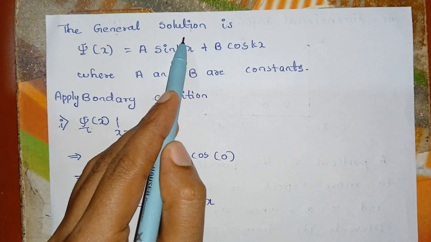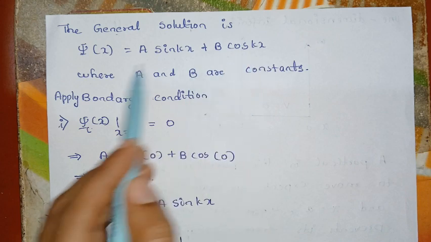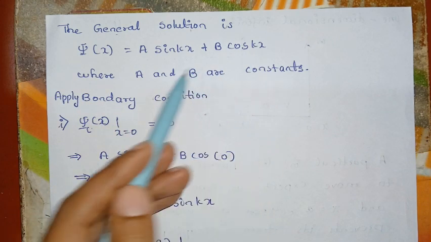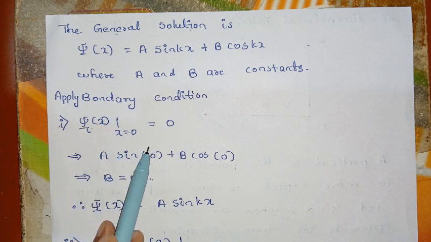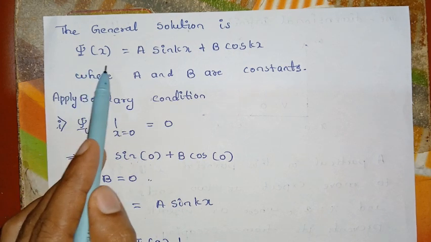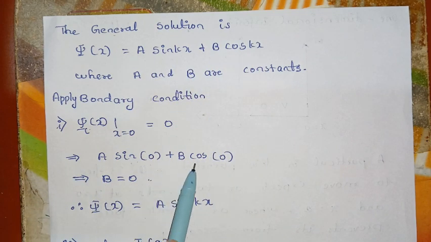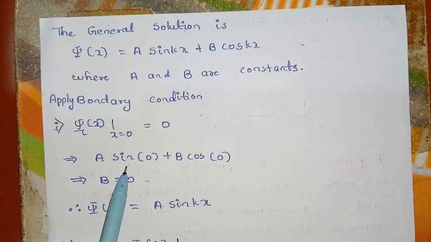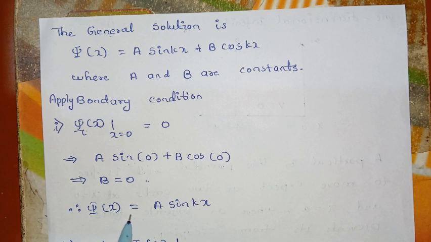The general solution is psi of x is equal to A sin kx plus B cos kx, where A and B are constants. Now apply the boundary condition at x equal to 0. We have psi of x is equal to A sin kx plus B cos kx, therefore A sin 0 plus B cos 0. We know that sin 0 is 0, so this term vanishes, and cos 0 is 1. Therefore B is equal to 0, and the wave function is psi of x equal to A sin kx.